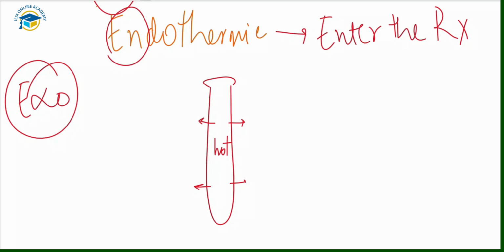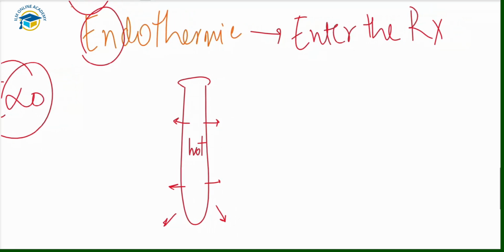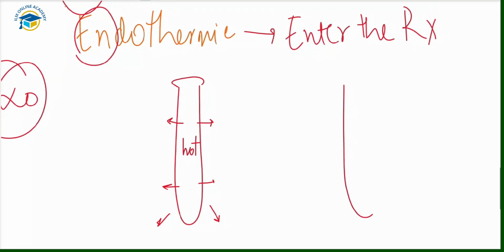Once the exothermic reaction happens, it gives out heat. This warms the reaction mixture, and heat is given out to the surroundings like this. So this is the representation of the exothermic reaction, and the test tube also feels hot when you touch it. Next, if we talk about the endothermic reactions, what will happen?